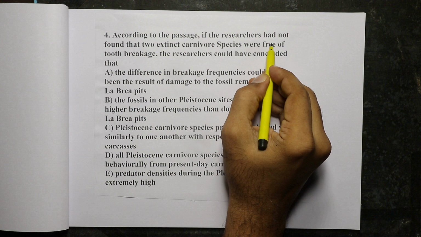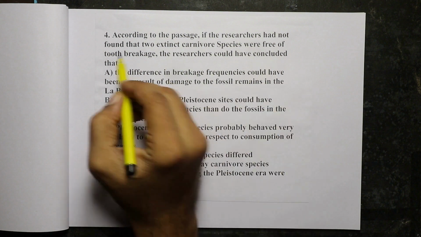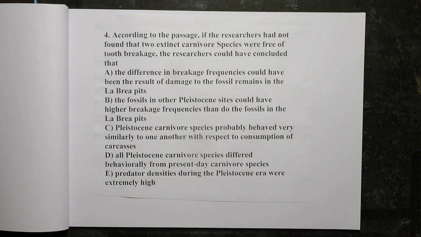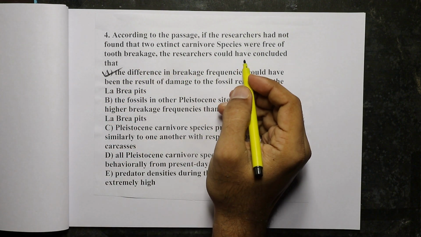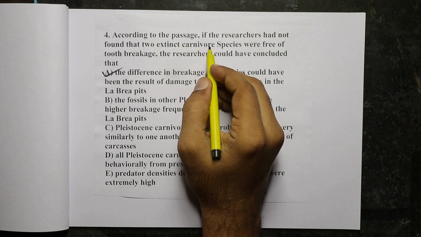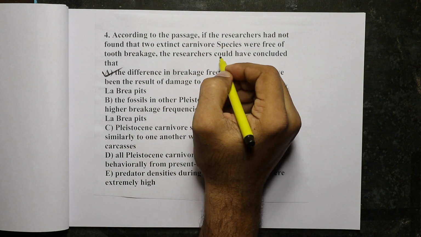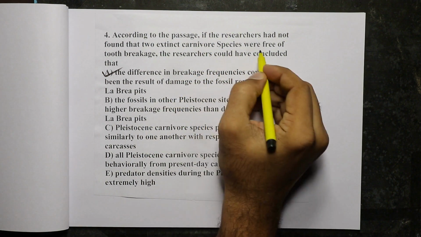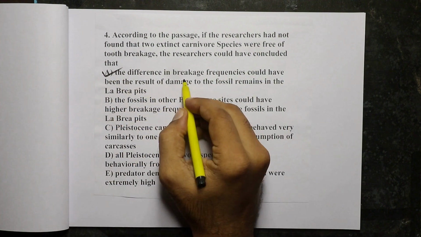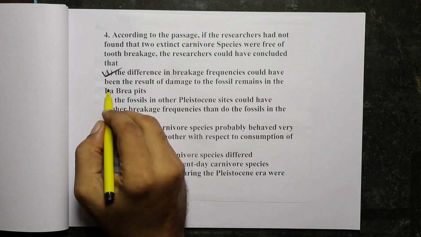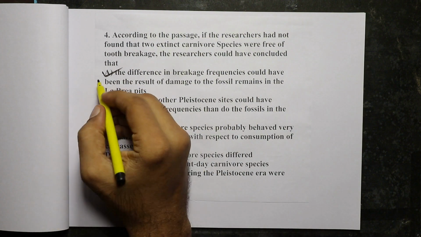According to the passage, if the researchers had not found that two extinct carnivore species were free of tooth breakage, the researchers could have concluded what? Option A is the right answer. If those two species without any tooth breakage had not been found, then they would have thought that the tooth breakage is possibly occurring after the death of the animals, during the preservation. That is given in option A. The difference in breakage frequencies could have been the result of damage to the fossil remains in the La Brea pits. Hence, option A is the right answer.